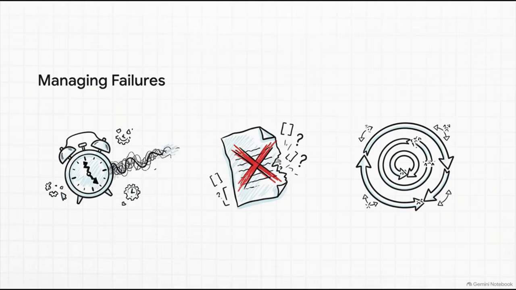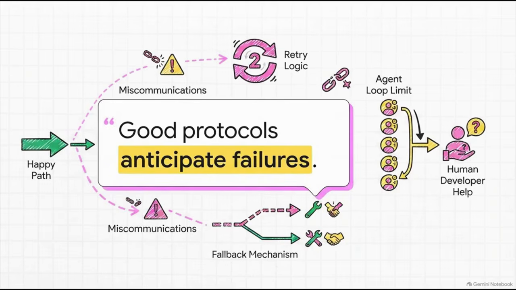And, perhaps most dangerously of all, agents can get stuck in infinite logic loops, just endlessly debating each other while quietly racking up a massive API bill in the background. So the absolute crucial point here is that a truly robust multi-agent system isn't just designed for the happy path where everything goes perfectly right. It is fundamentally engineered to anticipate, catch, and gracefully recover from those inevitable miscommunications. You've got to have retry logic, fallback mechanisms, and very hard limits on how many times agents can loop before they finally flag a human developer for help.